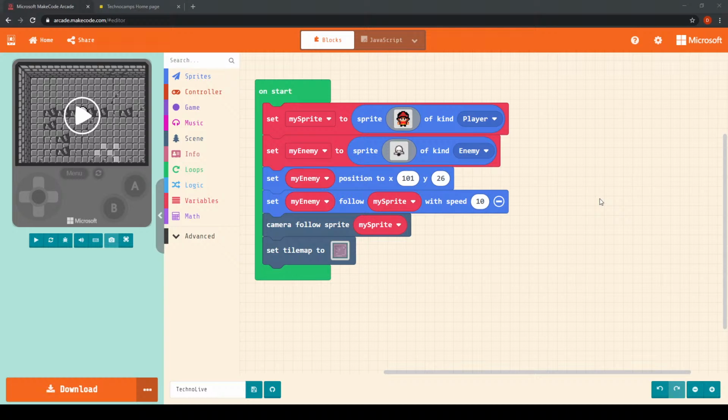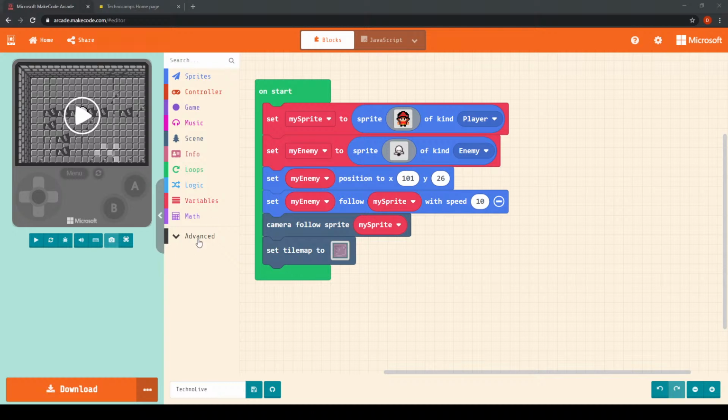Okay, now this is of course a bit of a problem because in most computer games you are able to actually move and do certain things. Otherwise it'd be quite a boring game if you're just standing still and you can't interact with the game at all. So we of course now need to get our playable character to move around the game, so that we can escape from our enemy sprite. There are numerous different ways that you can do this, but I'm going to go through the simplest option because it only contains 2 different blocks.